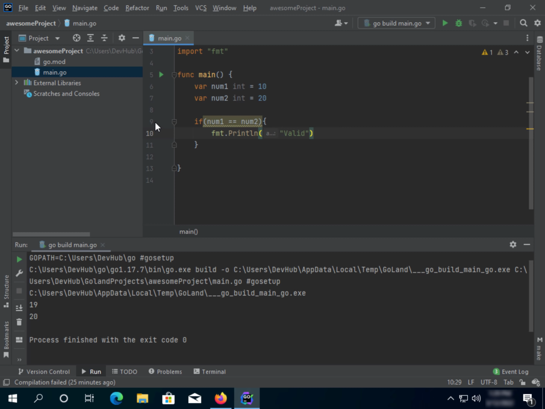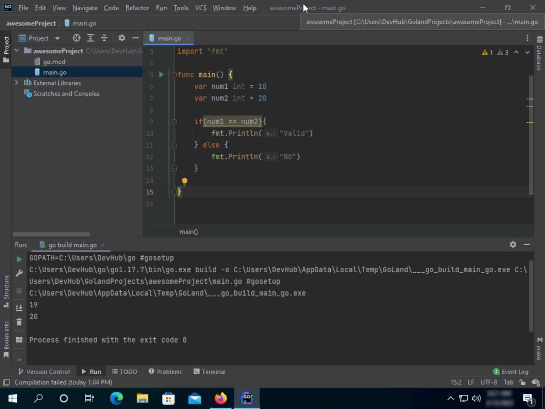Okay, and then what we're gonna do is we're gonna say else. Otherwise, else we want it to print let's say no, or not valid, let's just say no. We're gonna use if empty dot print line, and then we're gonna say no. Okay, great.